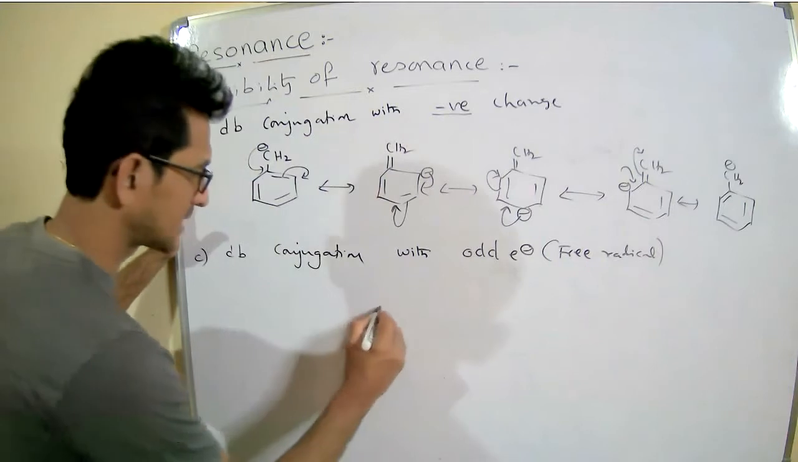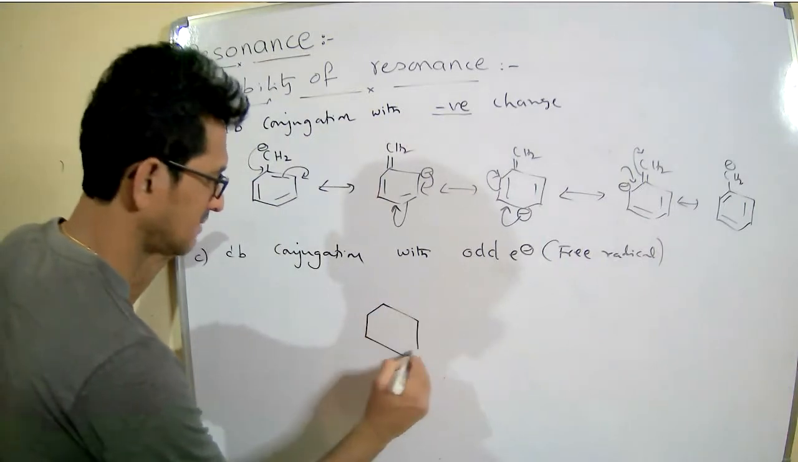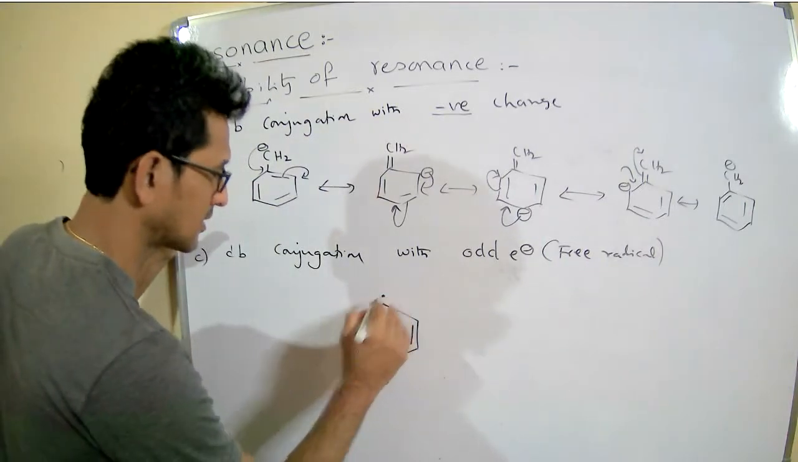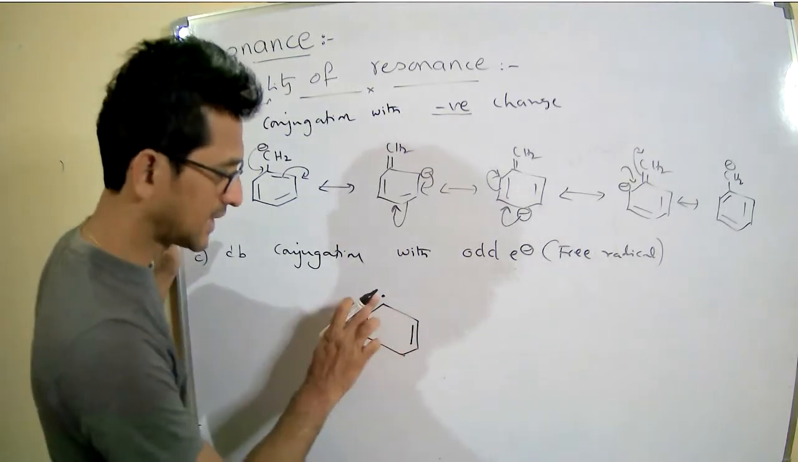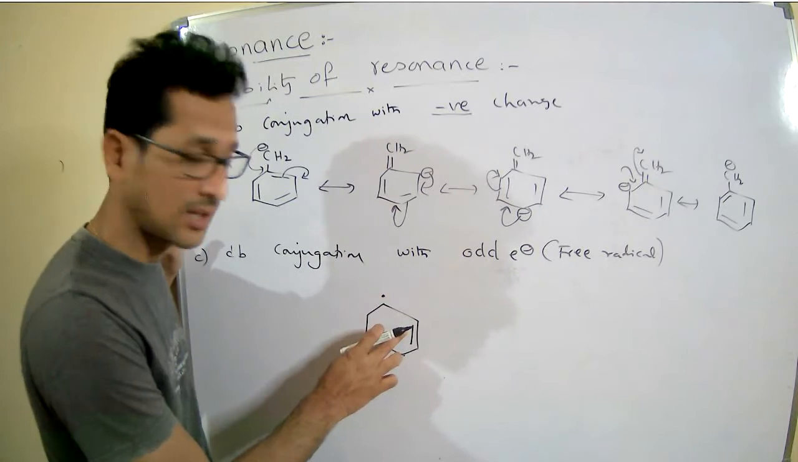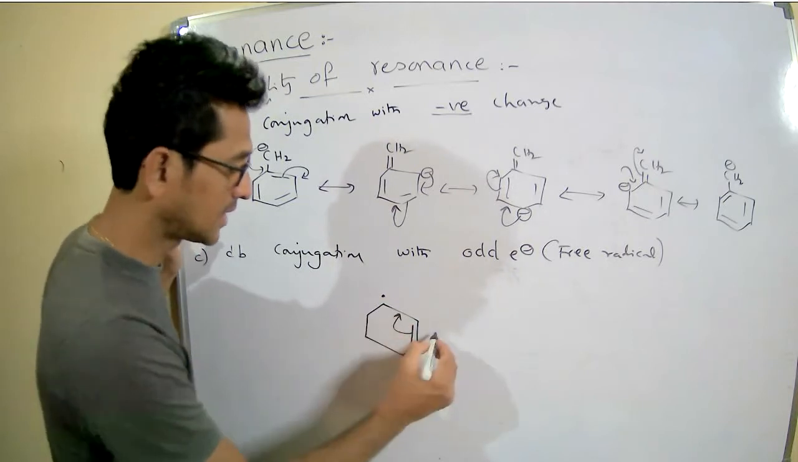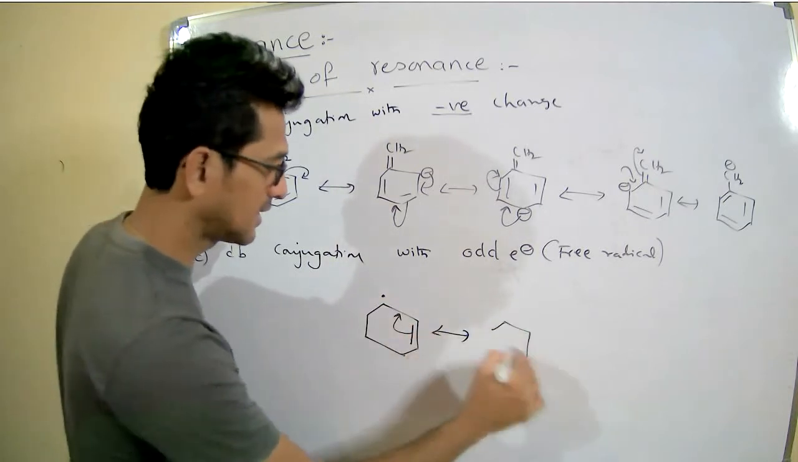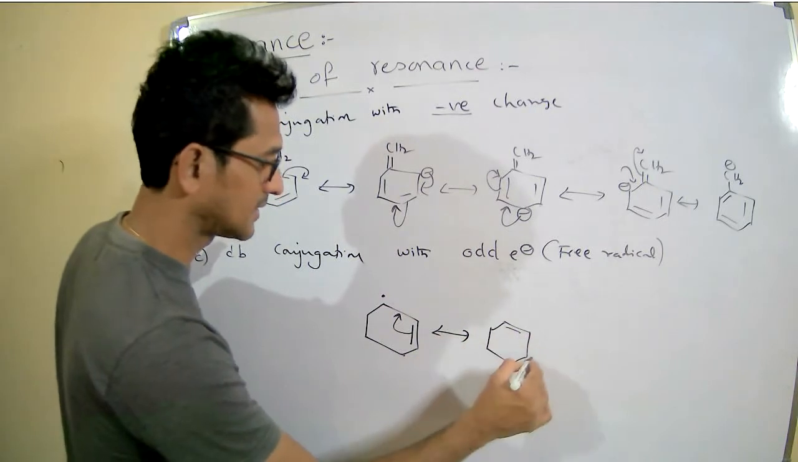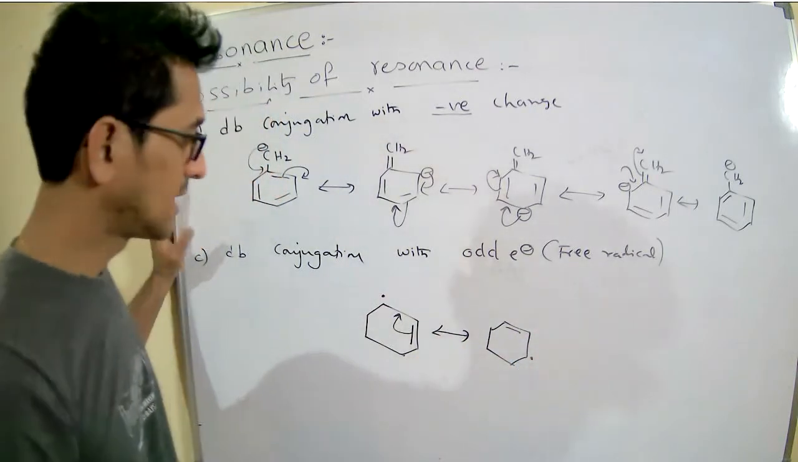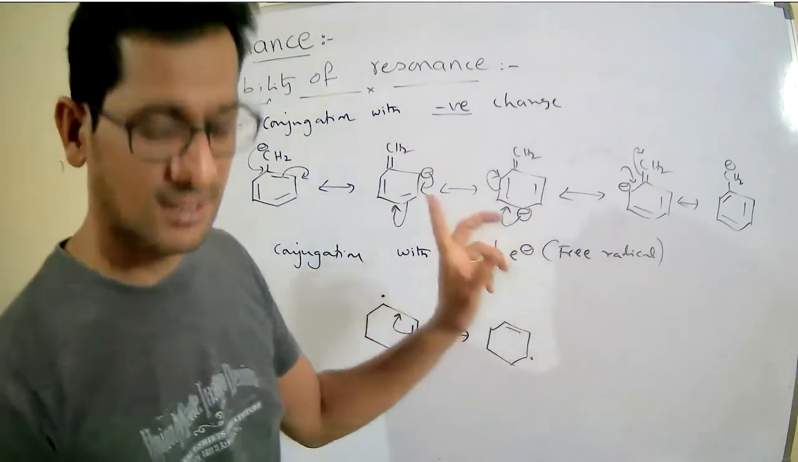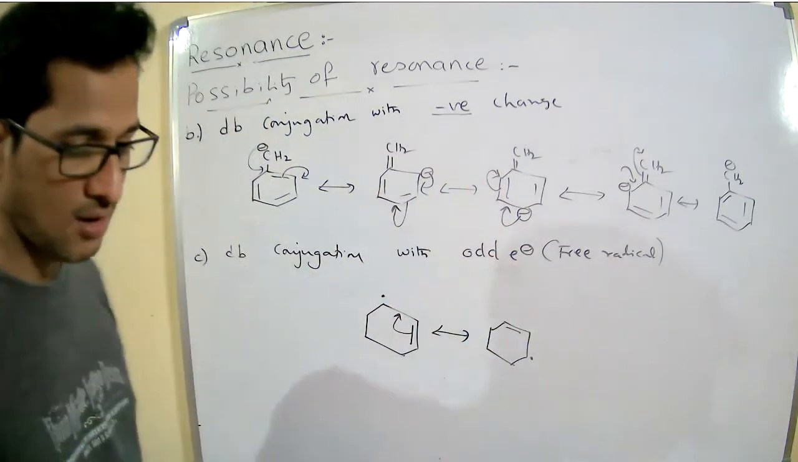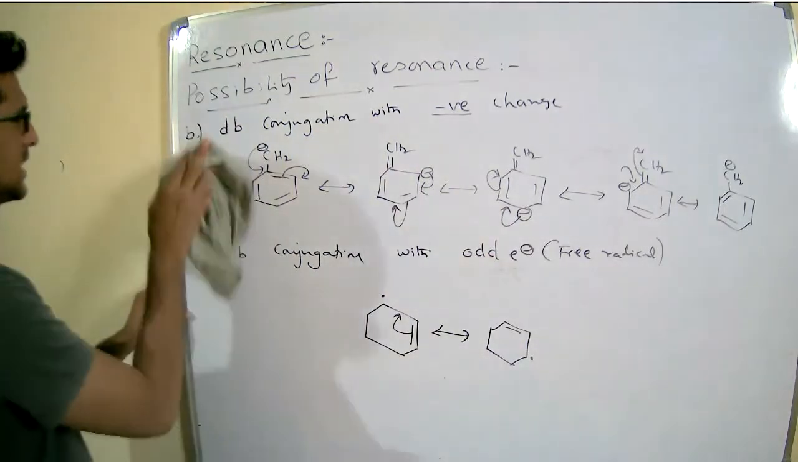Right. For example, see here, I will take a cyclic compound with a free radical which is in conjugation with the alternate double bond. Now the resonating structures exist like this. This is case number 3, whenever the double bond is in conjugation with an odd electron, right? Next.